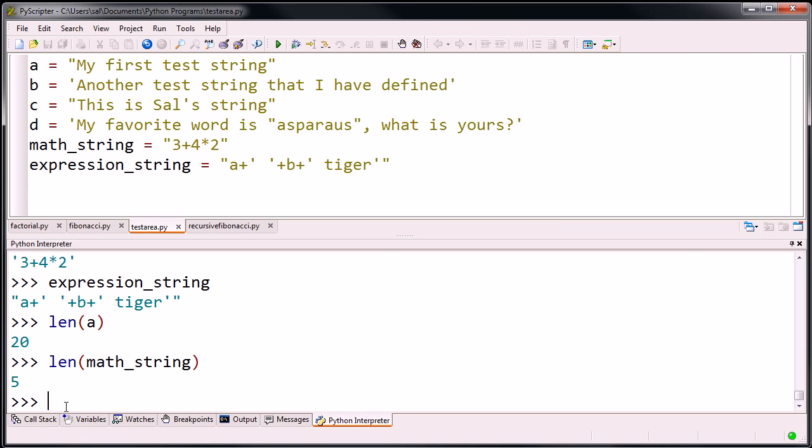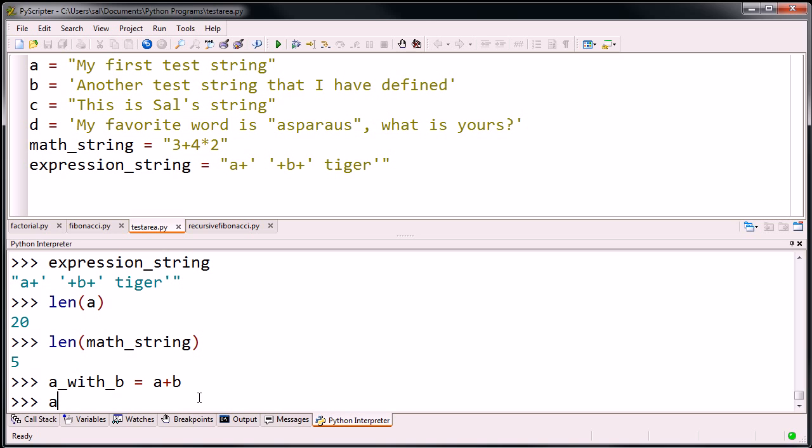Now, the next thing I want to do is show you how to concatenate two strings. Sounds like a very fancy word, but it really just means connect them together. So, for example, let's create a new string. Let's call it A with B, and I'll define it as A plus B. So I'm doing something very interesting here. You're used to using the addition operator with numbers, but I'm about to add two strings. Let's see what this looks like. So let's look at what A with B looks like. A with B is just a variable.